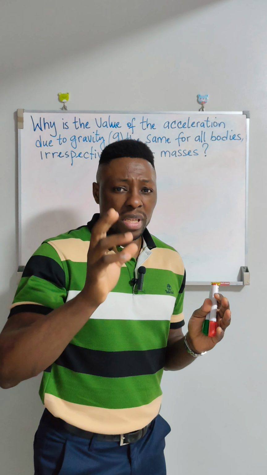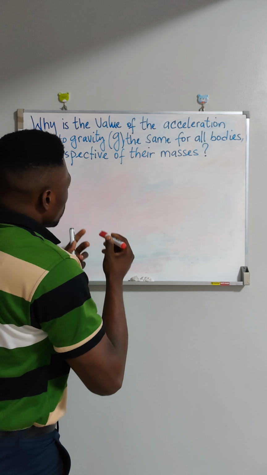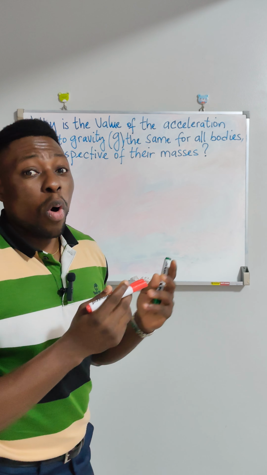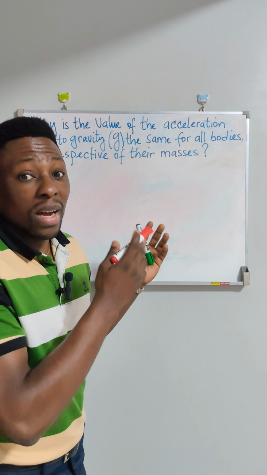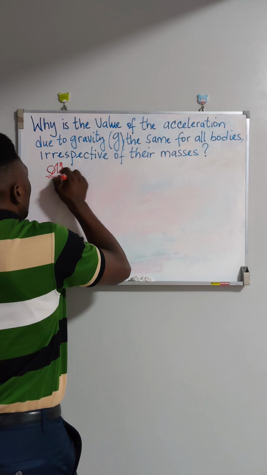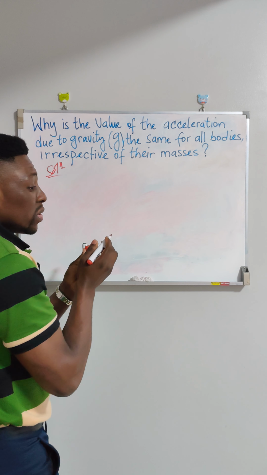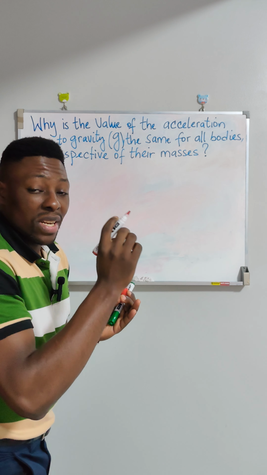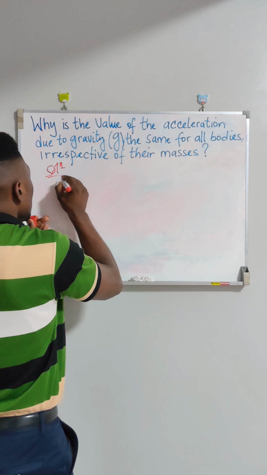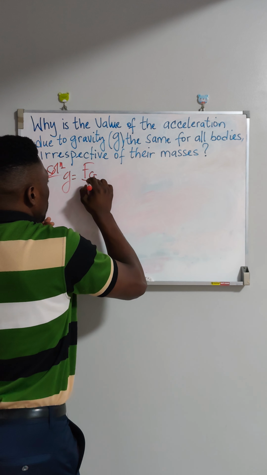With this, I would like to take you a little bit to some other place. Now, to explain this, let's start by recalling the origin of this gravitational acceleration. Follow me, dear friends. Like I said earlier, this could also be called the gravitational field strength. And this gravitational field strength, by definition, is equal to the force of gravity per unit mass.